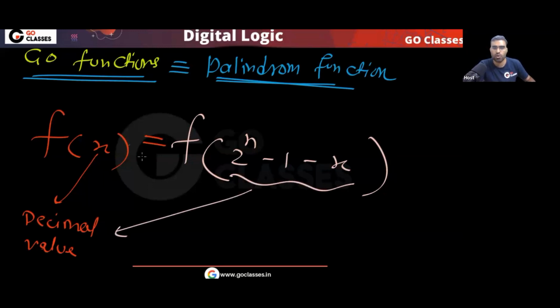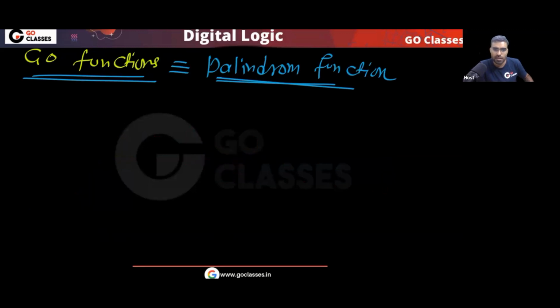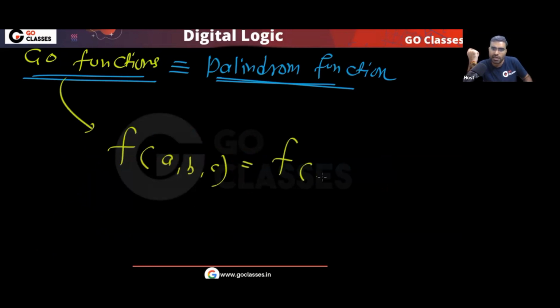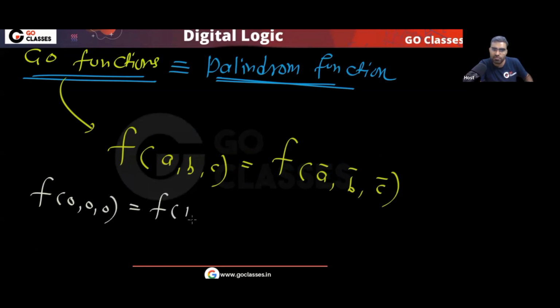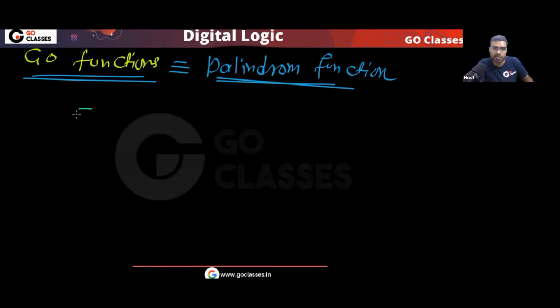These types of functions are Go functions. You can call them palindrome functions, you can call them Go functions. There is another way to say it. In these functions, can I say f(a, b, c) is the same as f(a bar, b bar, c bar)? For example, f(000) is the same as f(111), and f(010) is the same as f(101). Agree? Yes or no?